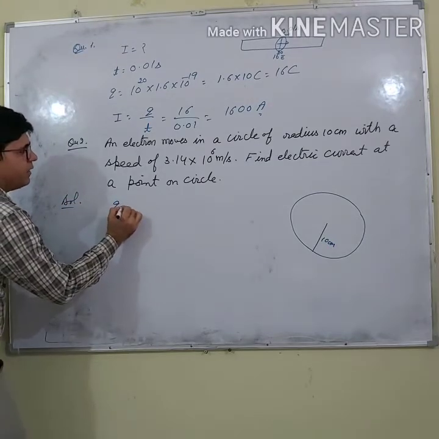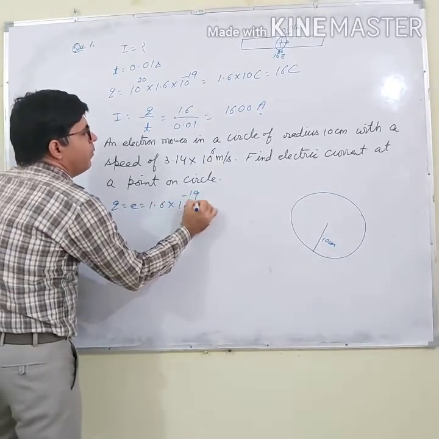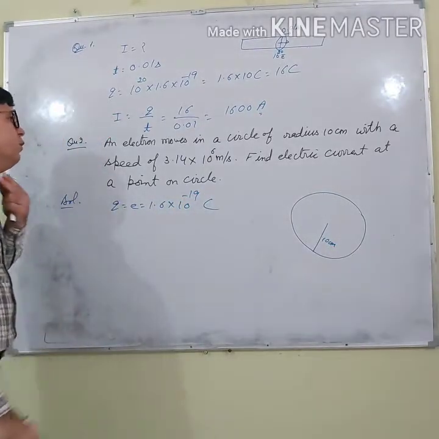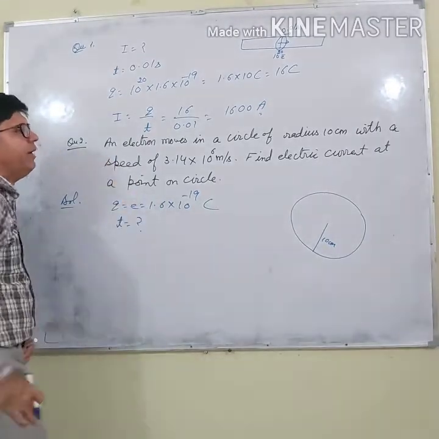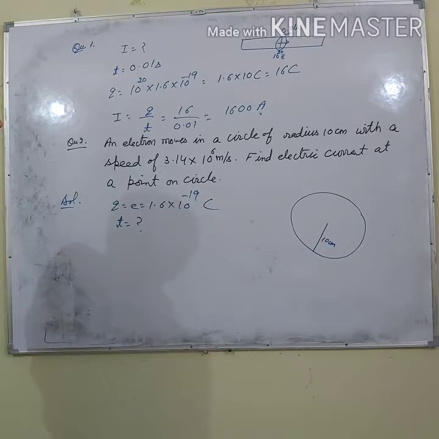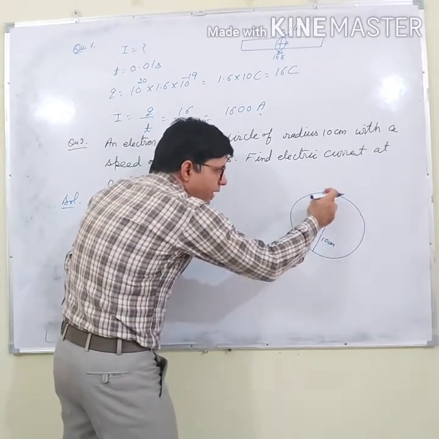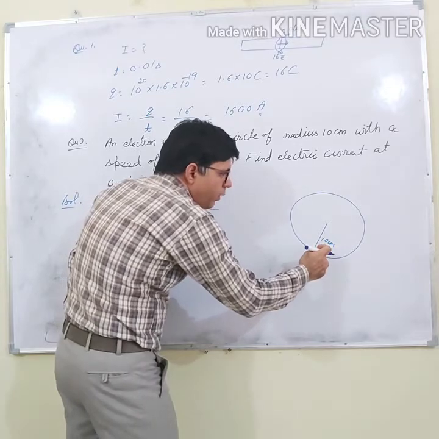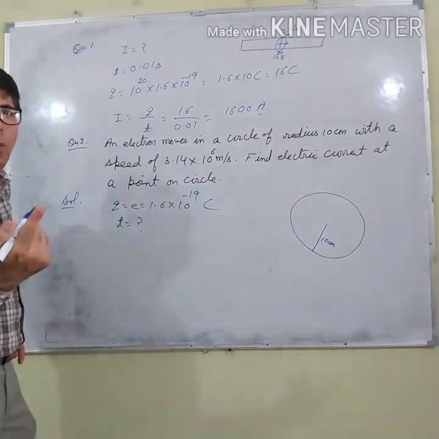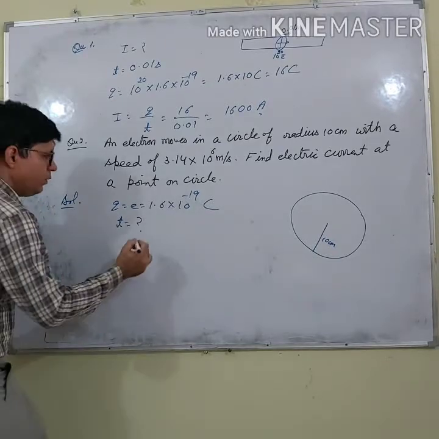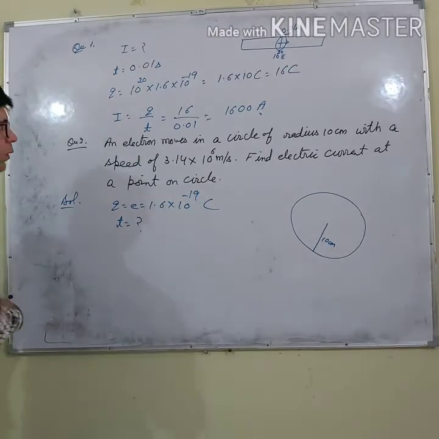Here the charge on the electron is 1.6 into 10 to the power minus 19 coulomb. T I require, so how can I find out T? Listen, what is T? T is the time in which an electron completes one revolution. So how much time will it take?